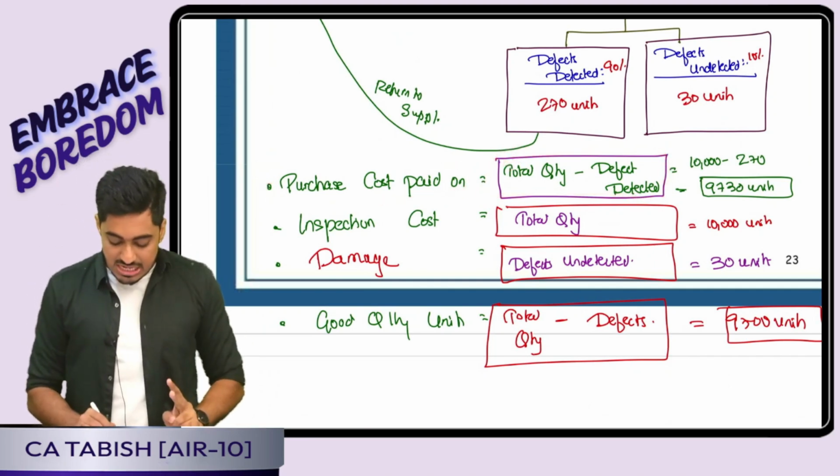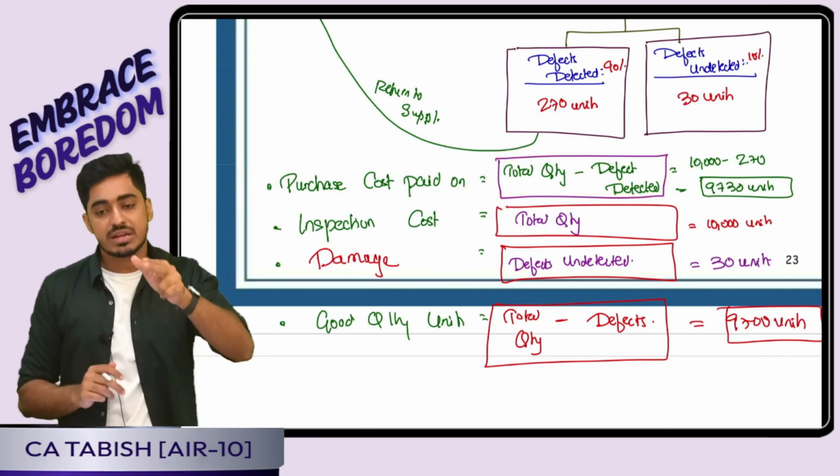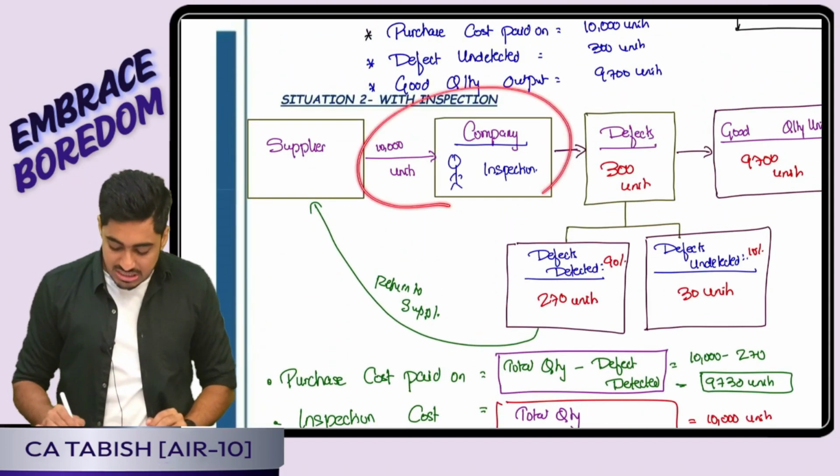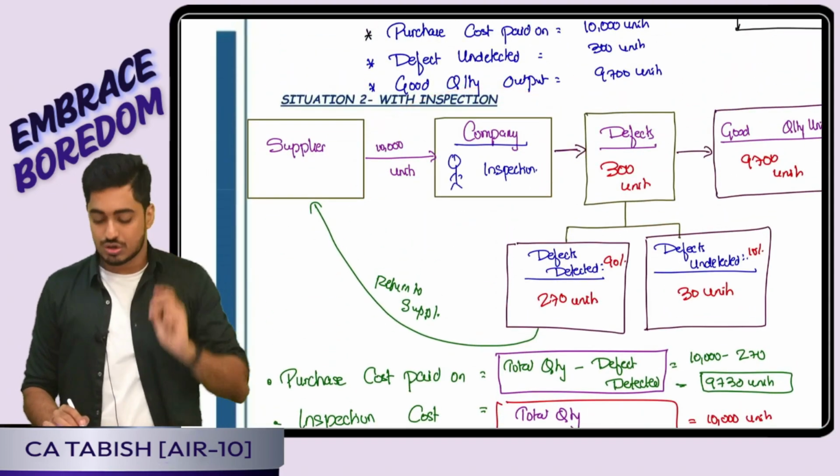Point number 1. Inspection cost. How many units did I inspect? 10,000. So inspection cost is incurred on the entire 10,000. Yes or no, everyone? Perfect.